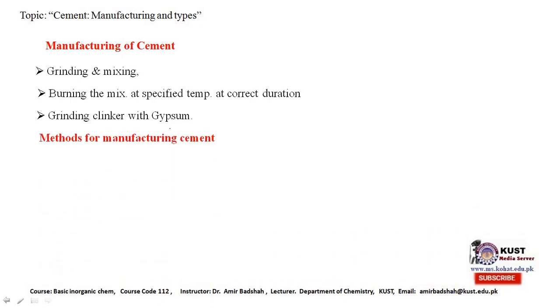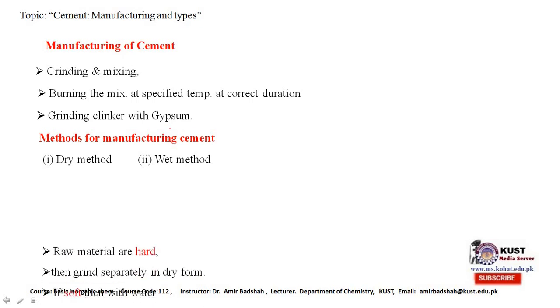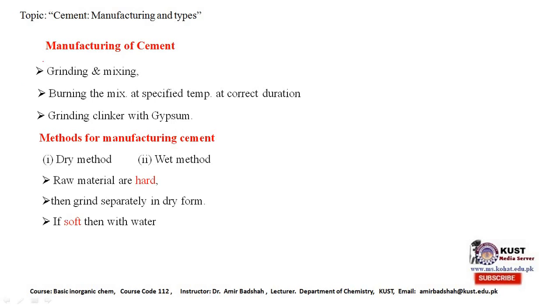There are two methods available for the manufacture of cement. The first one is the dry method, and second is the wet method. Chemically they are the same, but only physical difference is there. Dry method is used only when the available materials are hard, and we grind the material without the presence of water in dry form. But when the materials are soft, then they are ground with water. If they are ground with water, then such type of method is called a wet method.